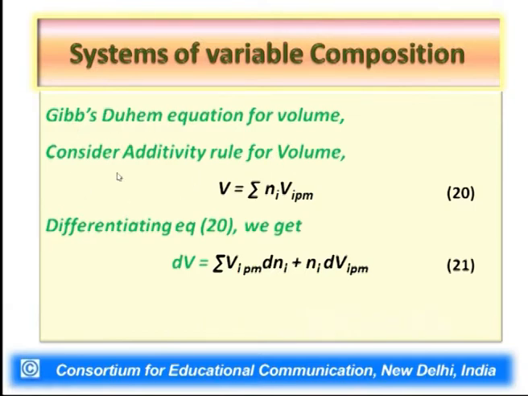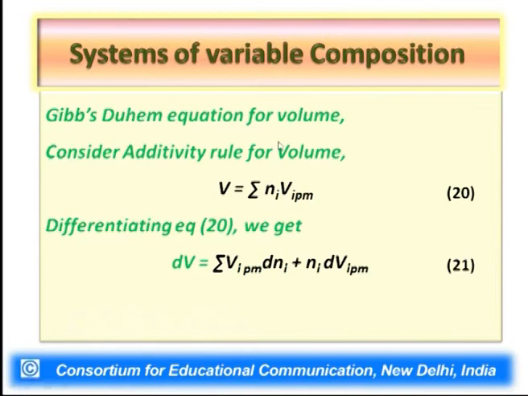In order to do that and in order to make such analogies for all other state functions, let us derive for volume also. Now consider the additivity rule for volume. For Gibbs free energy, the additivity rule has been G equal to summation Ni mu i, or in other words G_i partial molar, we could make use of. So for volume here we would make use of V_i partial molar. Having said so, we would relate the total volume of the system with the partial molar volume of various quantities as V equal to summation Ni V_i PM in equation 20.